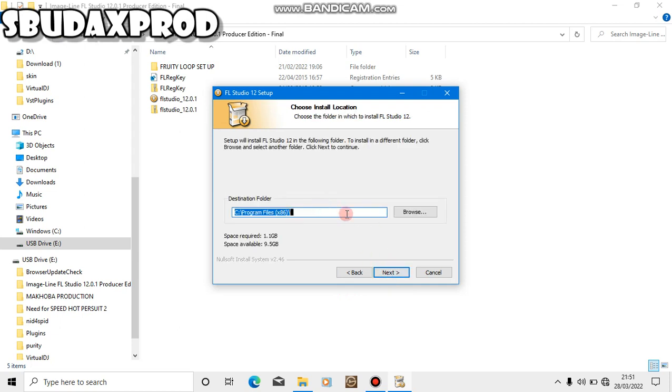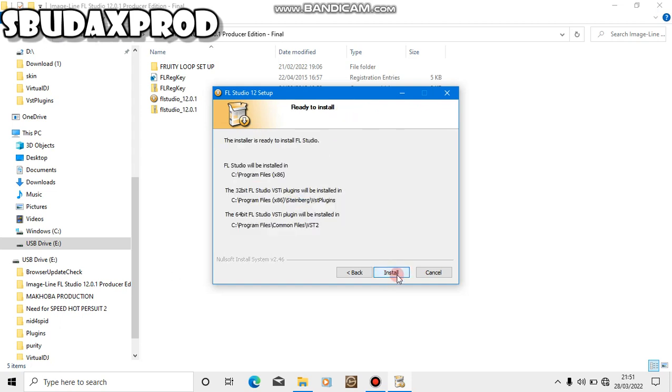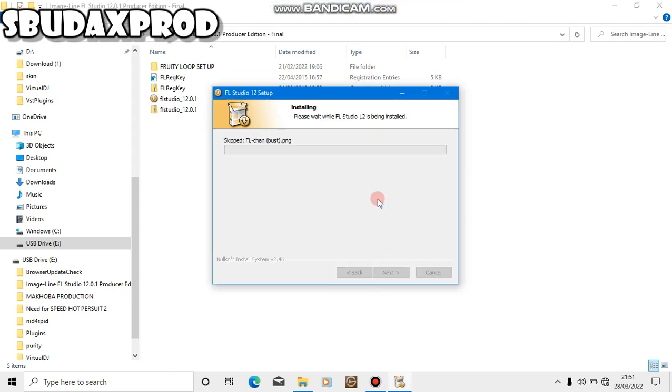You can choose where you want to install. Maybe you don't want it in your program files, you want it in another folder, you can choose. I'll just say next. Where you're going to install your VST plugins, just say next. Okay, now you just have to install the application.